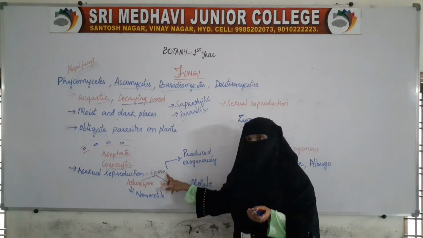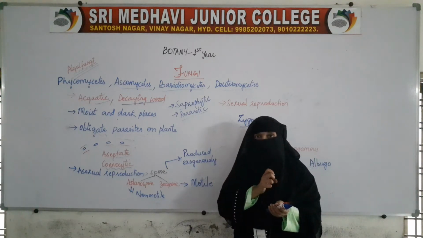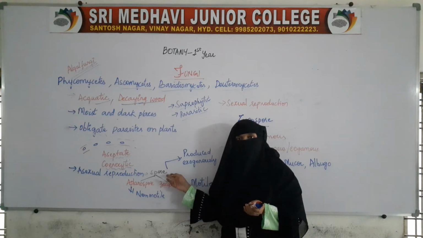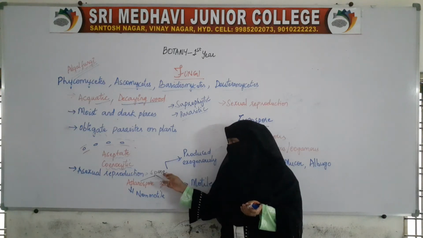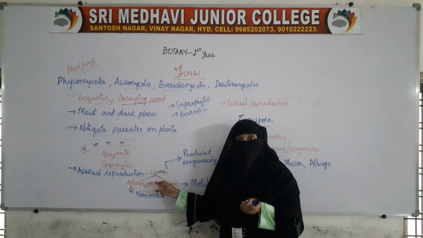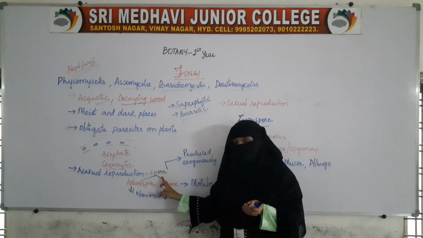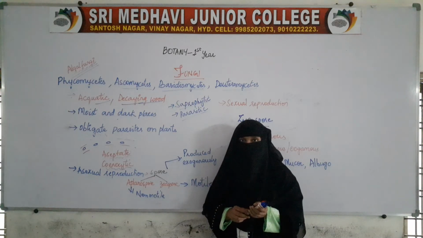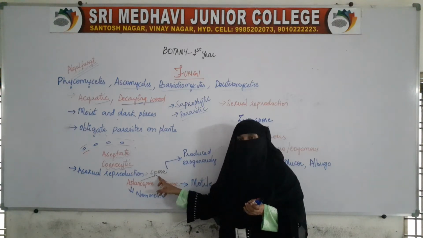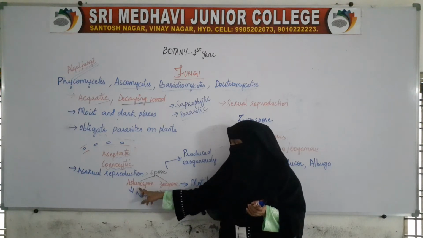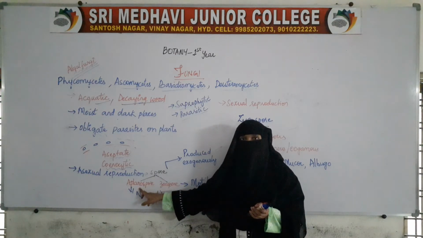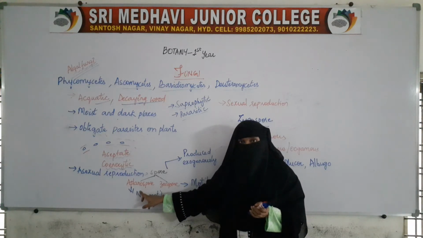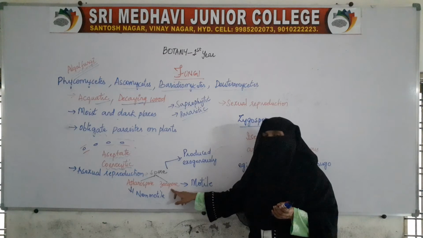The spores will be formed in different structures called fruiting bodies, and two different types of spores are formed. The first type of spore is aplanospore and the second is zoospore.